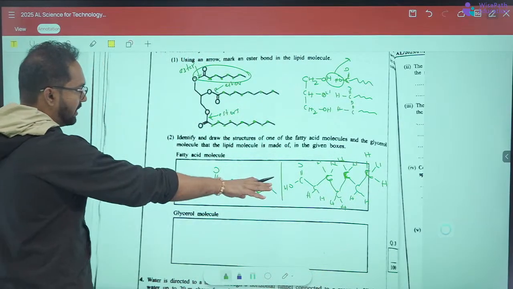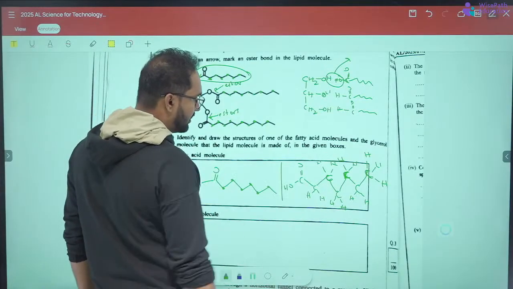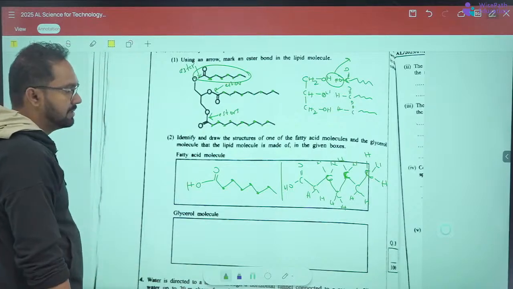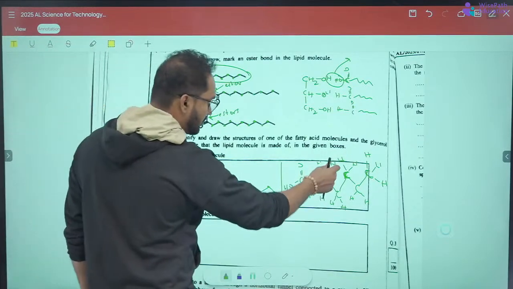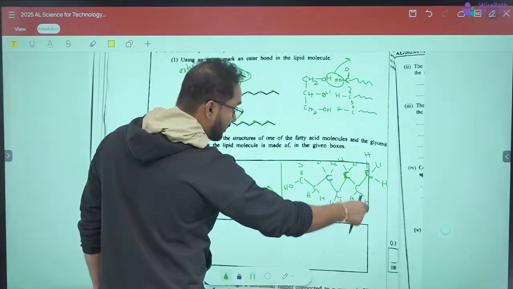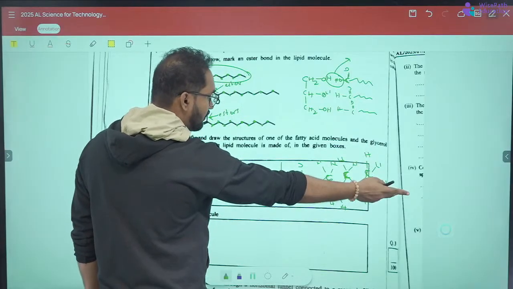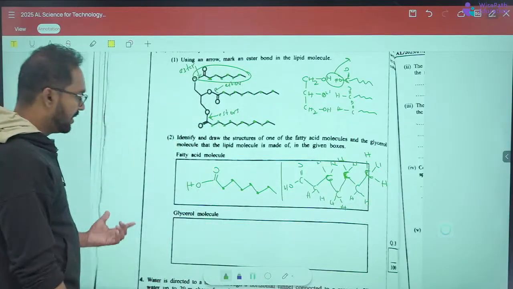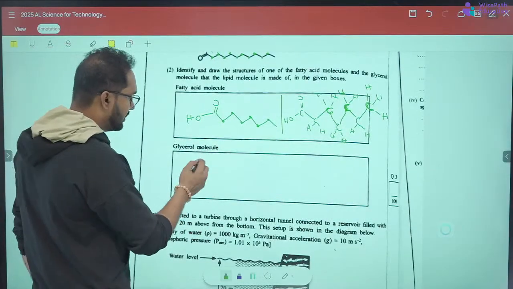Because each of the carbon has 2 bonds with the carbon already, the rest of the 2 bonds available is binding with the hydrogen. So 2 hydrogen, 2 hydrogen, 2 hydrogen, 2 hydrogen, 2 hydrogen, but the last one doesn't bond with 2 of the carbons, so therefore 3 of the bonds are available, so 3 hydrogens. And the glycerol molecule will be something like this.